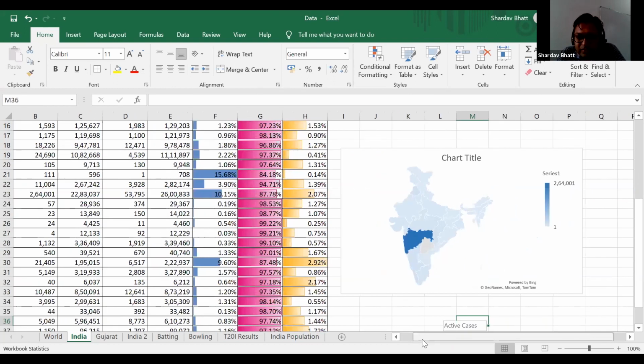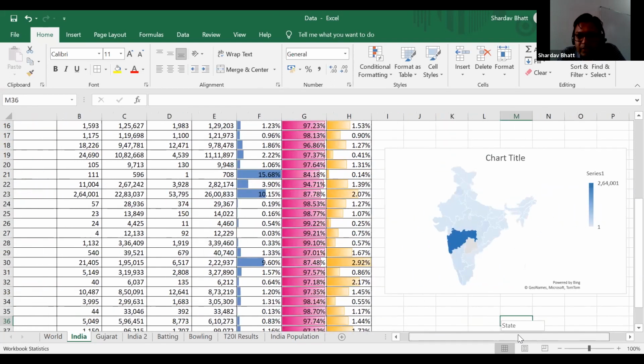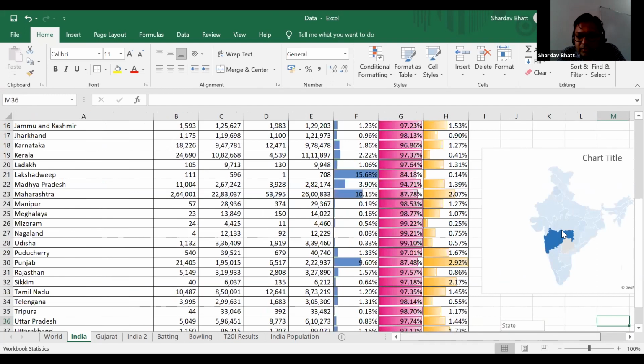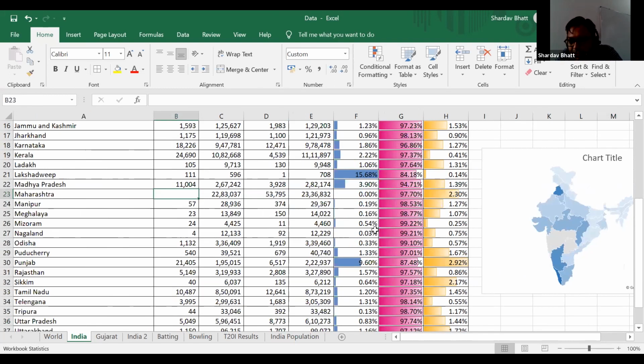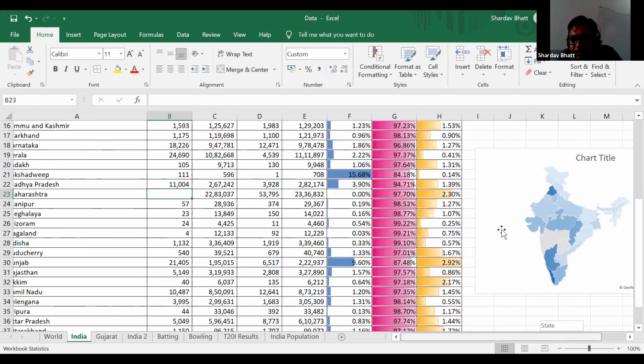So Maharashtra has so many active cases that the colors of other states are almost the same. So let me just do one thing. I just deleted this Maharashtra from here, and now you look at the graph. So apart from Maharashtra, there are some states in which there are so many active cases.